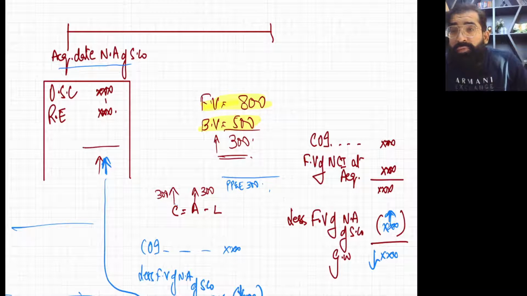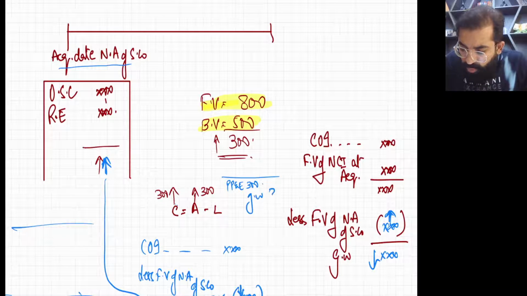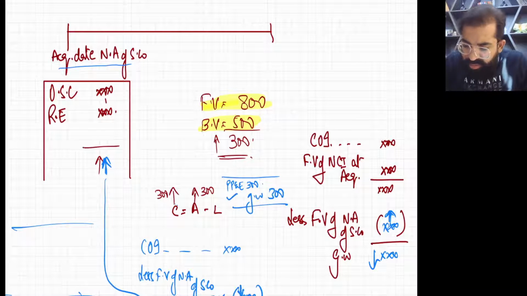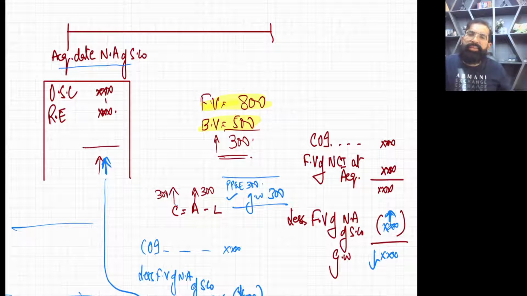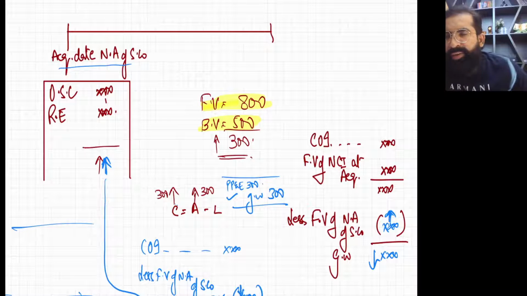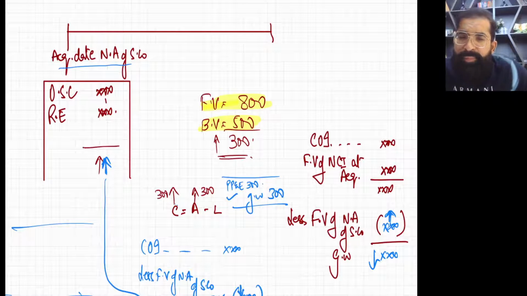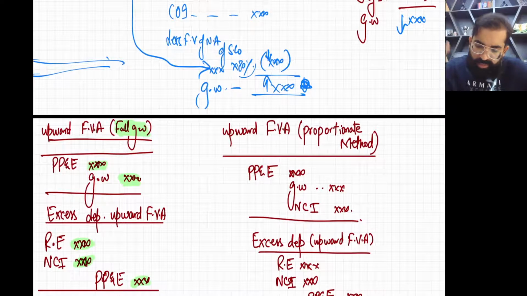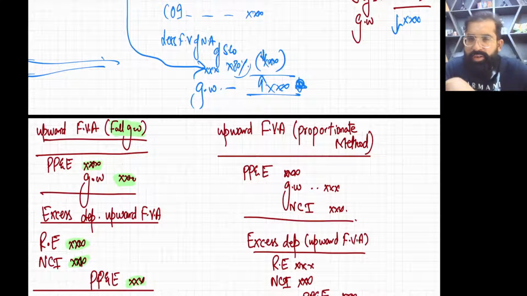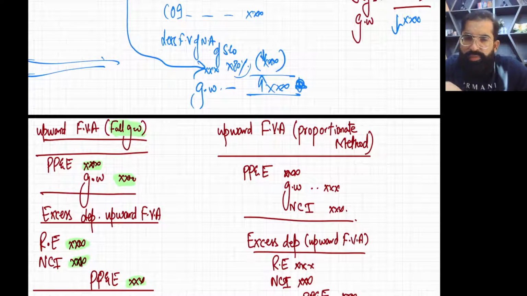Goodwill is an asset, so when goodwill goes down, goodwill will be credited. So see, this is the double entry of fair value adjustment in the full goodwill method: PPE debit, or any asset, whatever the asset is, debit, and goodwill credit. PPE debit and goodwill credit.